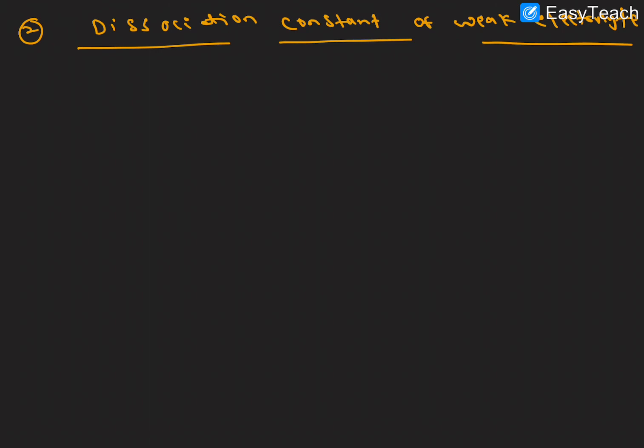We know that a weak electrolyte is not completely ionized, only partially, say 50% of the reactant is converted into ions and the remaining 50% stays as reactant. Complete ionization does not take place because it is a weak electrolyte.